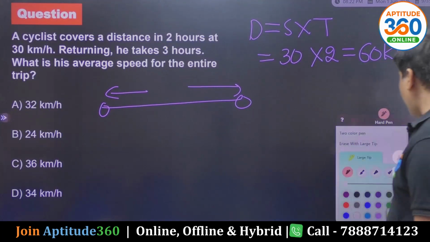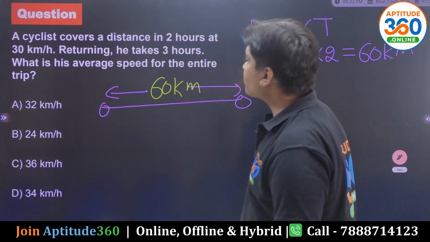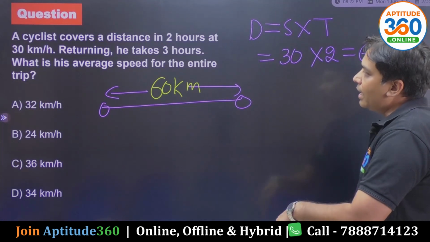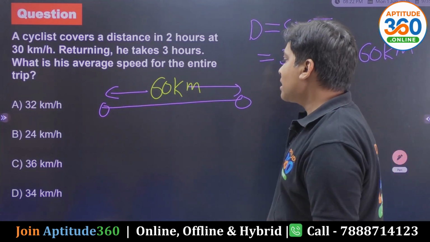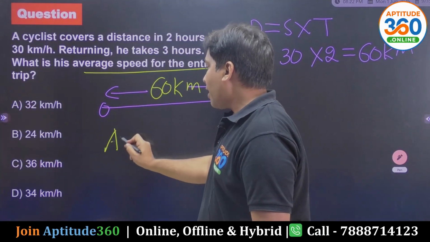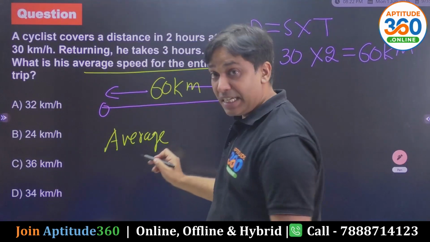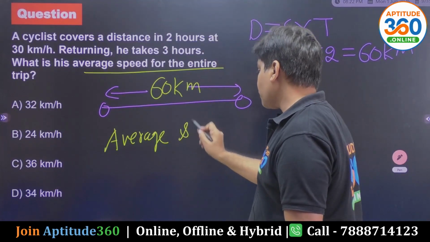One thing that we have figured out, that distance is 60 kilometers, right? While he is returning, he is taking 3 hours. So how do you find out the average speed for the entire journey? Average speed for the entire journey.